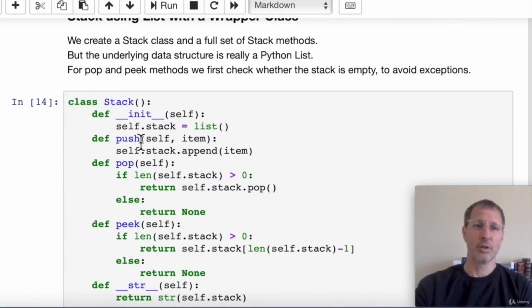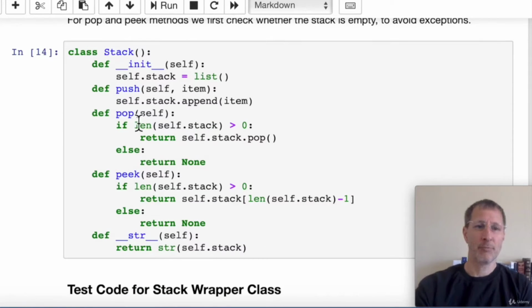The push is going to add an item, so we receive an item and we just use the append function to add that item onto the list. What the user is going to see is he's pushing an item onto the stack, but what we're doing behind the scenes is appending that item to a list. Next, the pop function. First, we want to check if the list actually has items on the list.